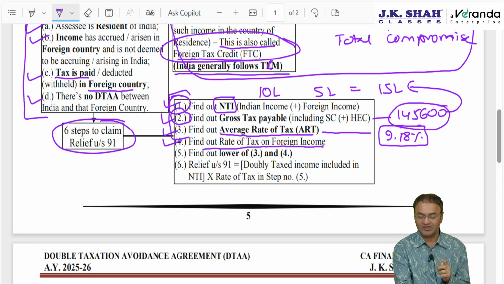Find out the rate of tax in the foreign country. This will be readily given. If not given, then some hint will be given whereby you will be able to find out. Now make a comparison between the Indian tax rate and the foreign tax rate.